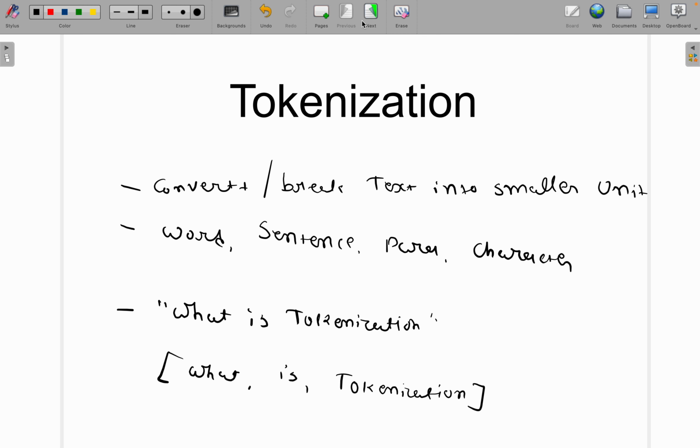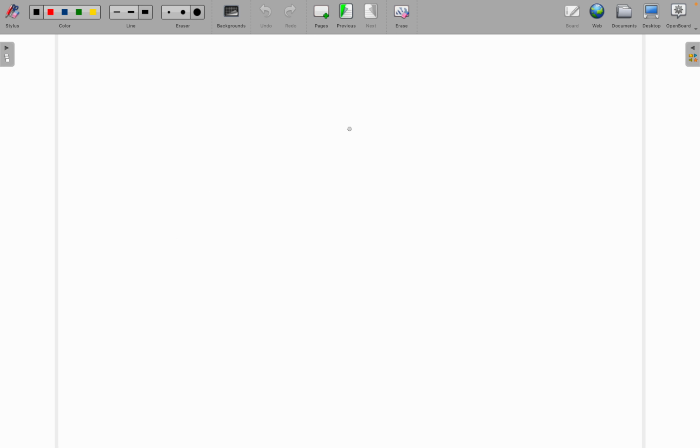Now let's understand the use cases, or why we require tokenization. The first essential use case is that it will simplify text analysis. The example I provided: instead of dealing with a whole paragraph, we can deal with each sentence or each word.